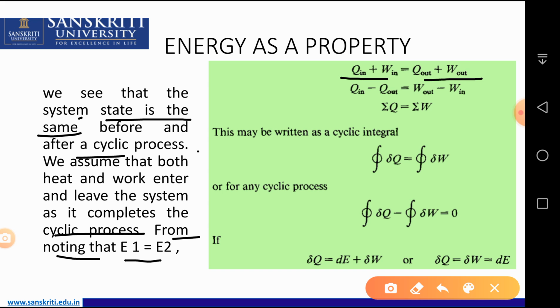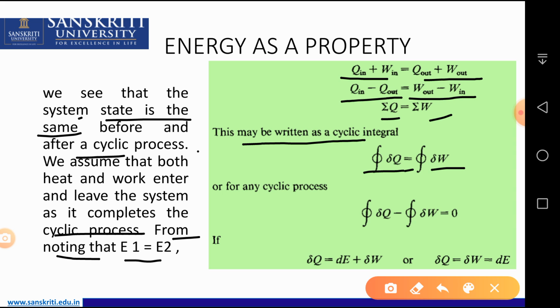So we can arrange on the same side Q in minus Q out, or W out minus W in. So it is a summation, and it may be written as the cyclic integral of del Q or the cyclic integral of del W for any cyclic process.